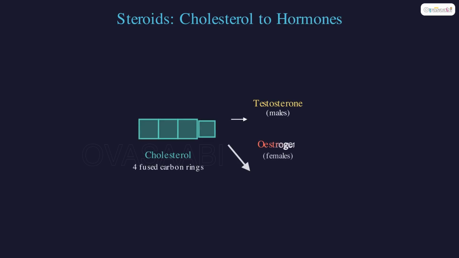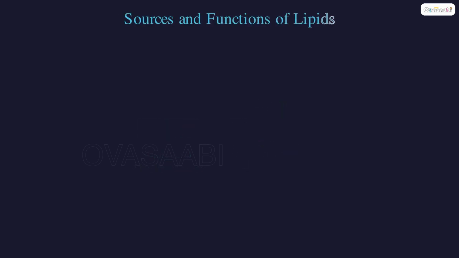Worked example 2. Cholesterol, a steroid with 4 carbon rings, is the parent of sex hormones. From cholesterol, your body makes testosterone in males and estrogen in females.